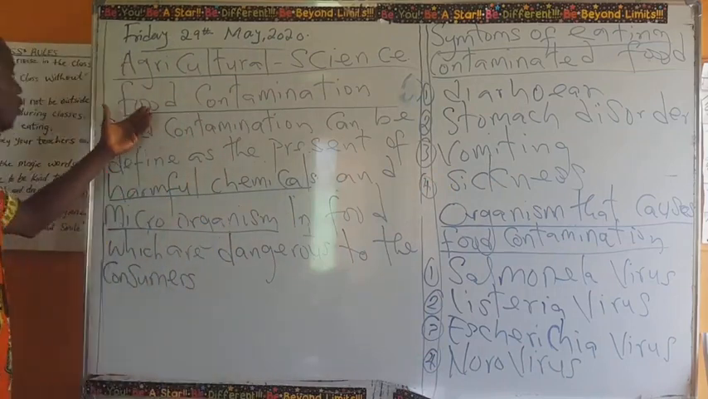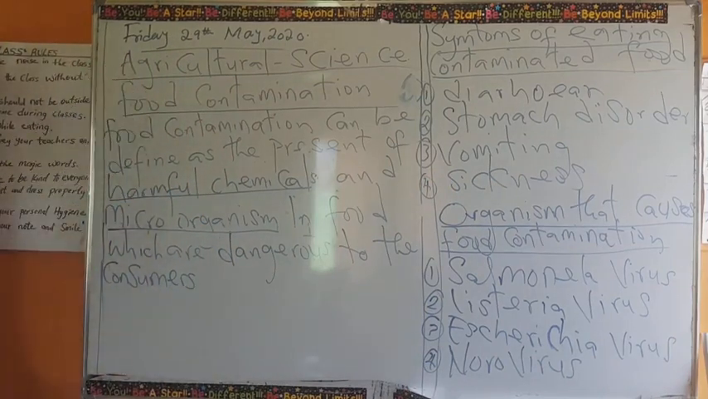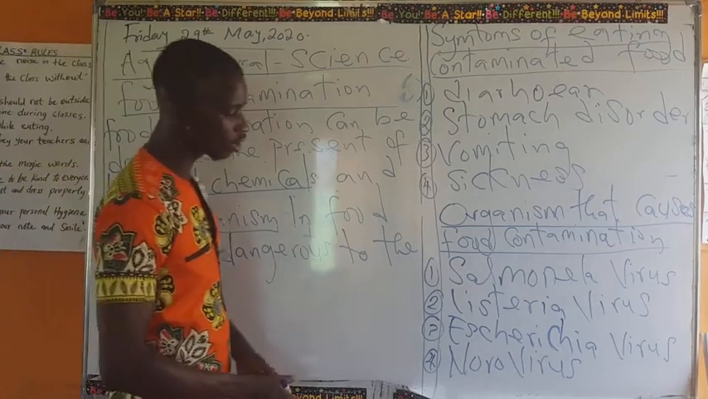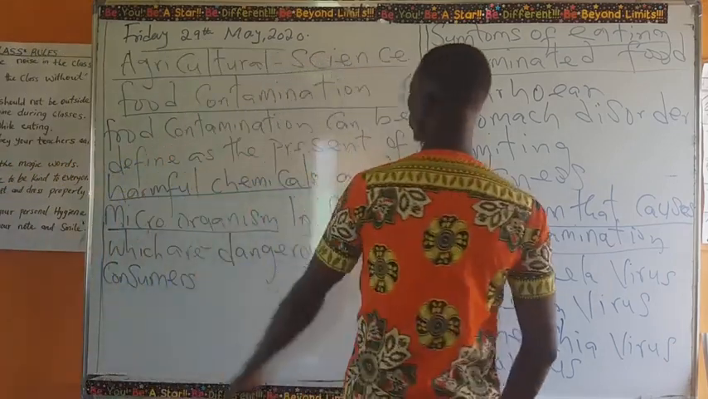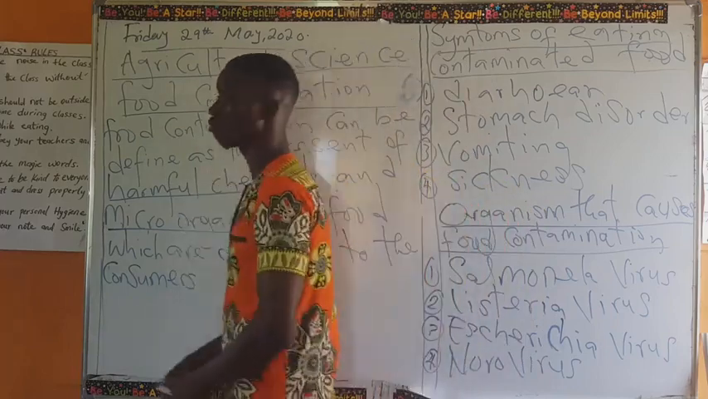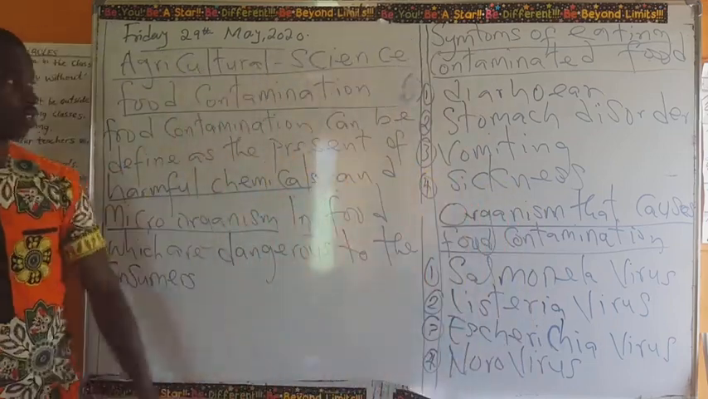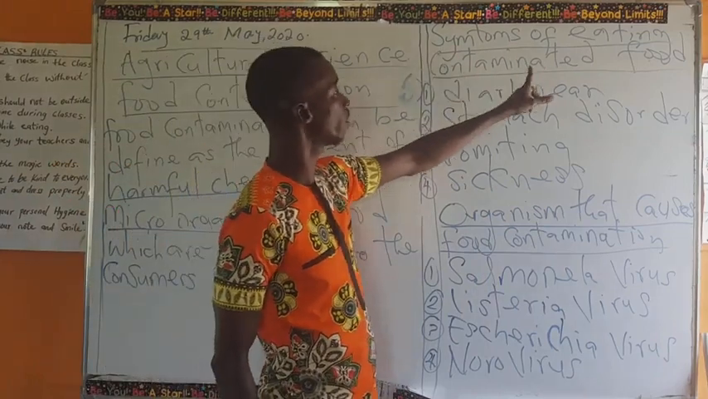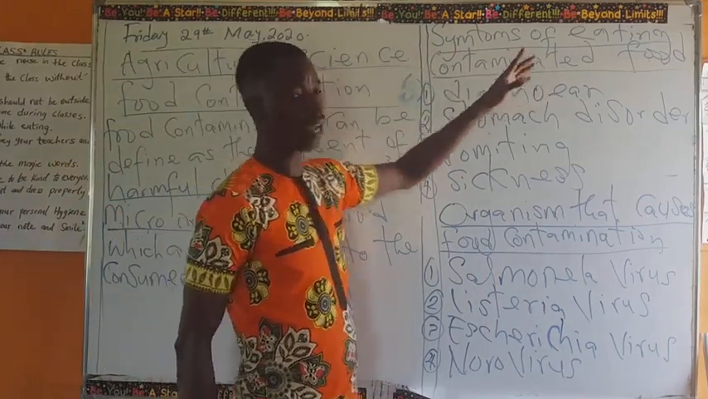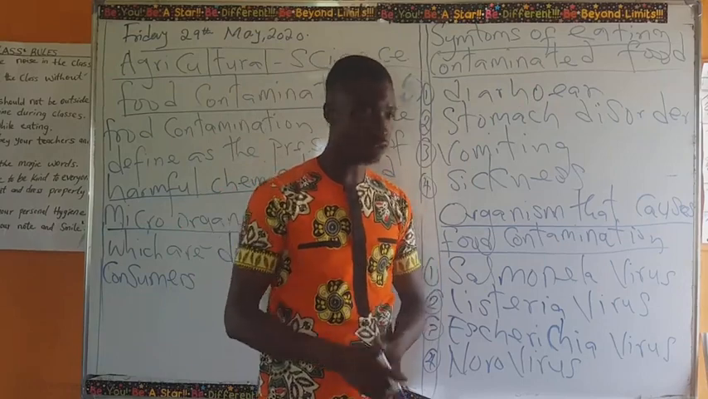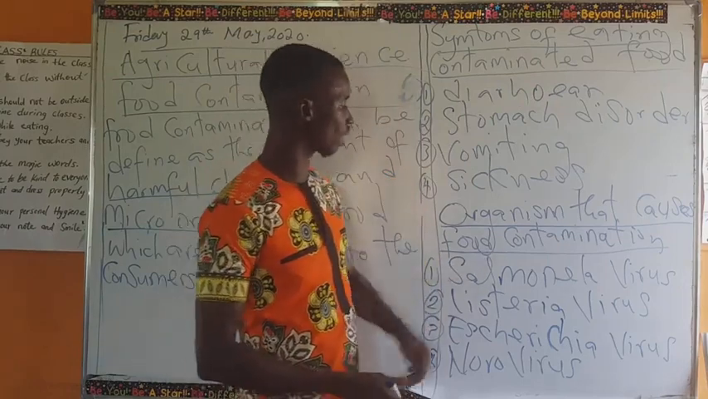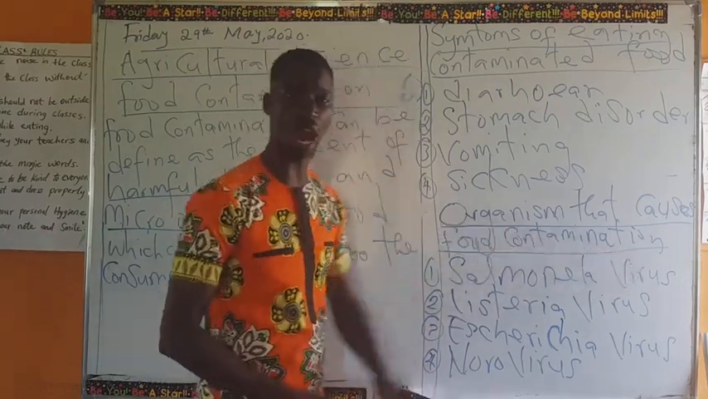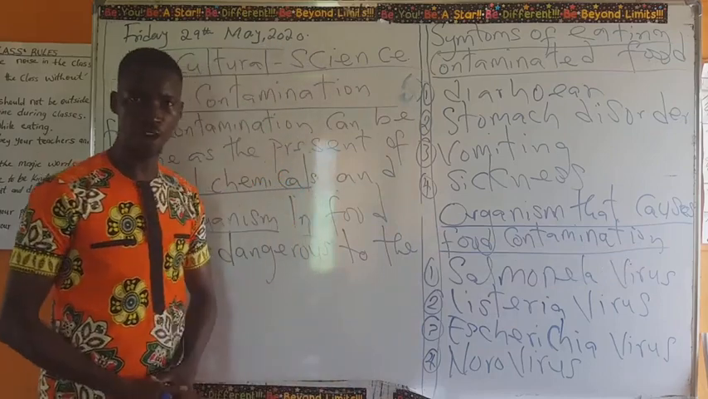Now let's go to the topic again. Remember, I told us the aim and the objective of this lesson is for us to be able to define food contamination. Second is for us to be able to mention the symptoms of eating contaminated food. The third one is the organism that causes food contamination. Are we following?